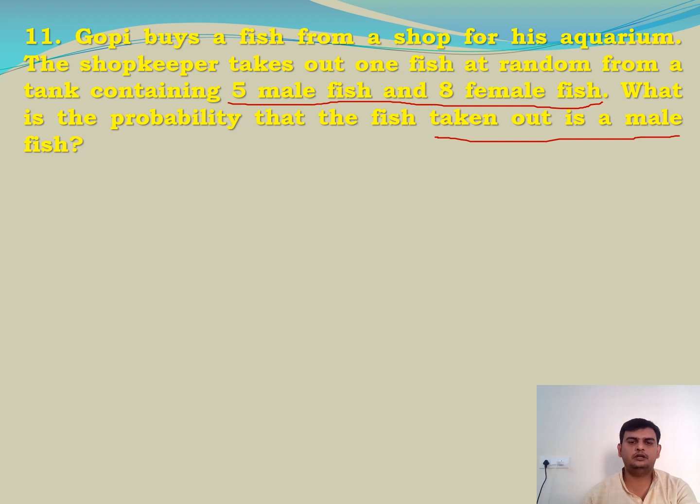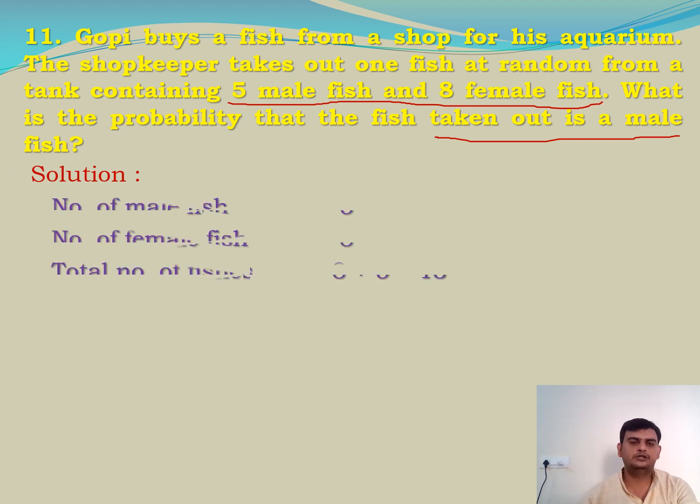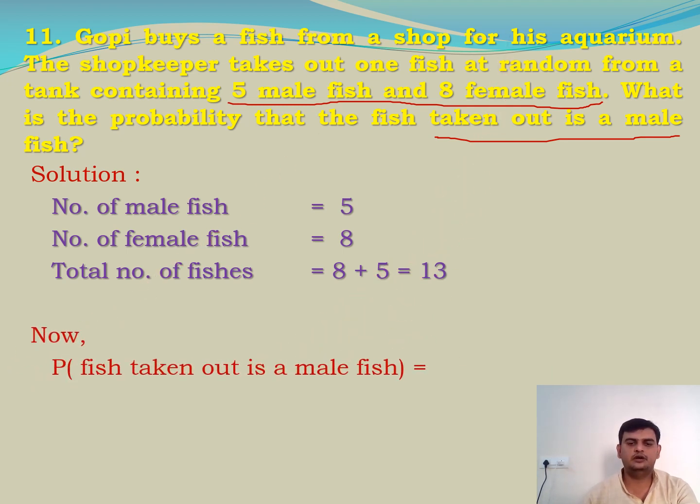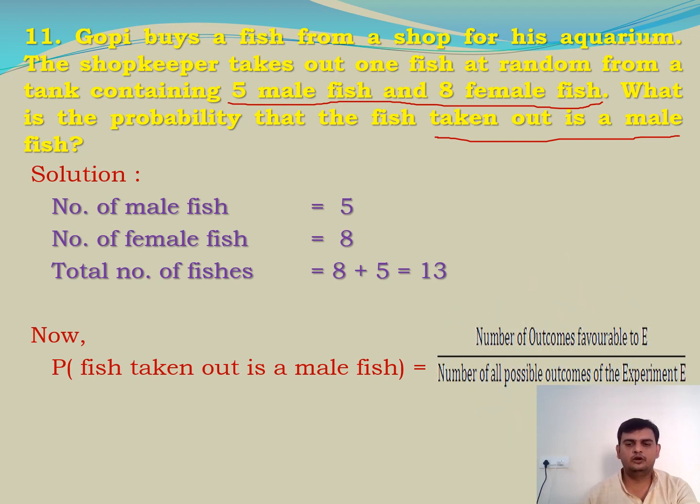Out of these 13 fishes, we need to find the probability that the one taken out is a male fish. Male fish, how many are there? 5. So our favorable outcomes are 5. Very simple problem. Solution: number of male fish are 5, number of female fish 8, total number of fishes are 13. Now probability of fish taken out is a male fish is nothing but the formula, favorable outcomes by possible outcomes, that is nothing but 5 by 13. Direct question and simple answer. This is about problem number 11. For this you have a picture in your textbook also. Just observe the picture. Without the picture also we can understand this problem very easily.